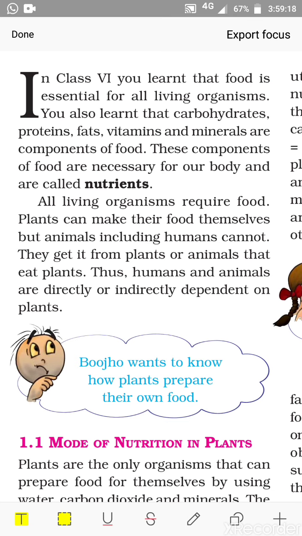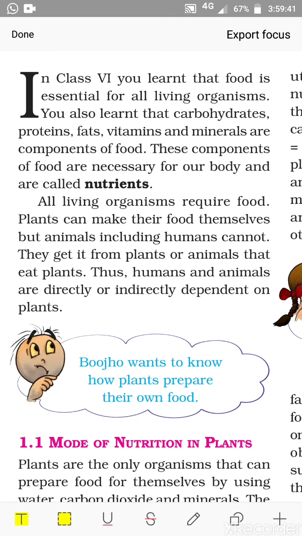You read about herbivores, carnivores, omnivores. Herbivores take only plants, carnivores take animals, and omnivores take both. Now those who are carnivores take the flesh of other animals, but these animals are dependent on the plants for their food. So directly or indirectly the animals get the food from the plants.